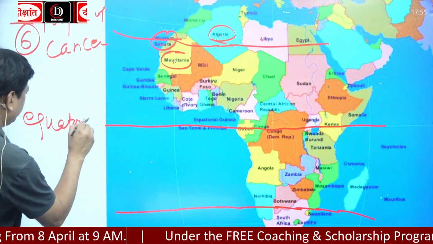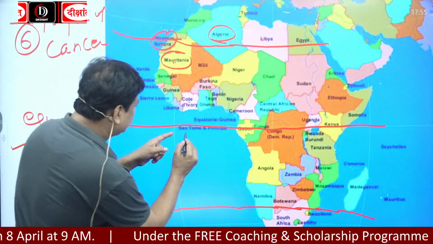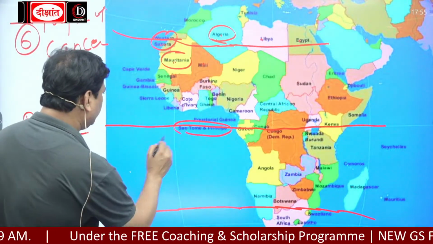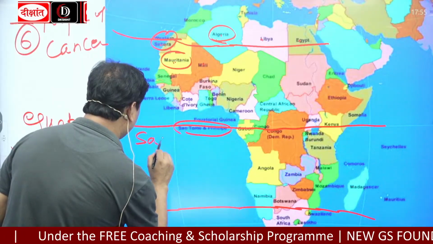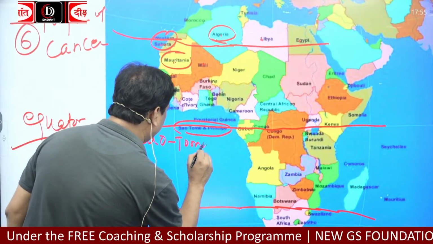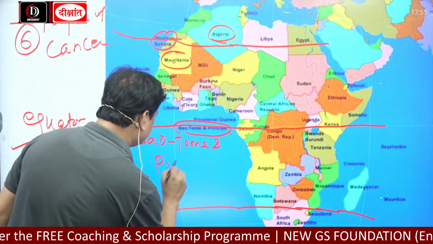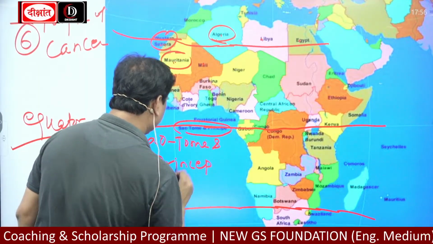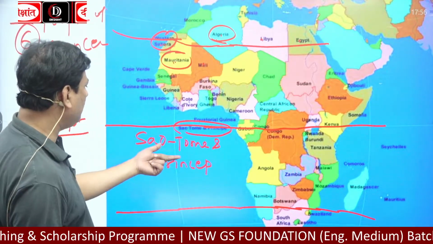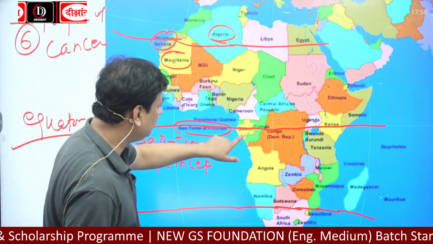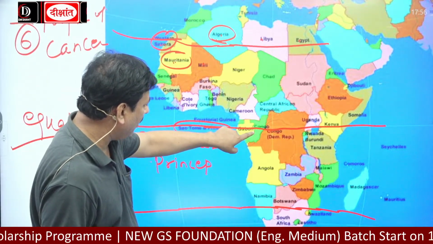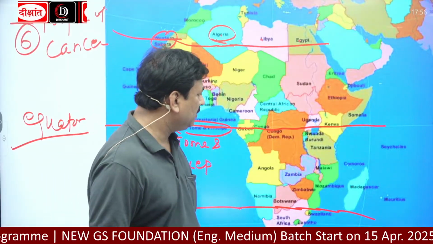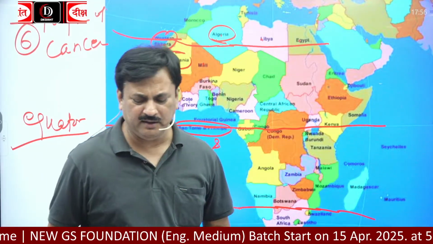Equator passes through Sao Tome and Principe, S-A-O, T-O-M-E, and Principe, P-R-I-N-C-I-P-E. Then Gabon, then Congo Republic, Congo Democratic Republic, then Uganda, Kenya, and Somalia.